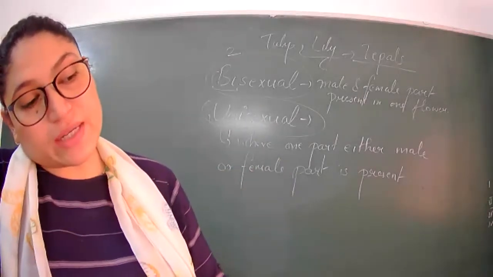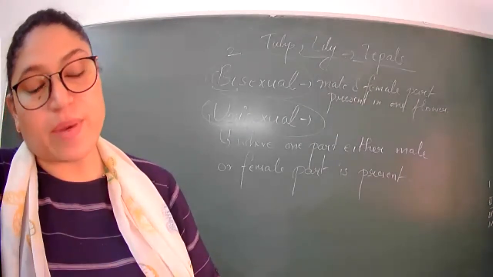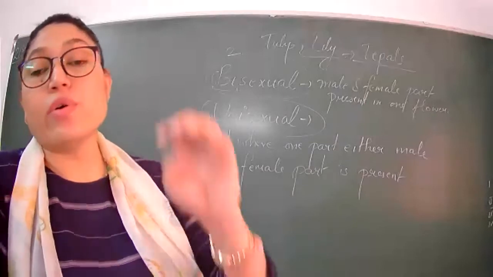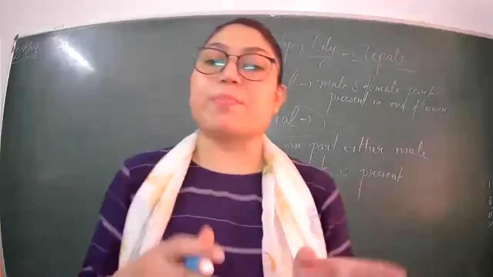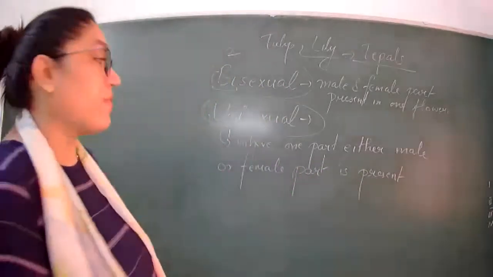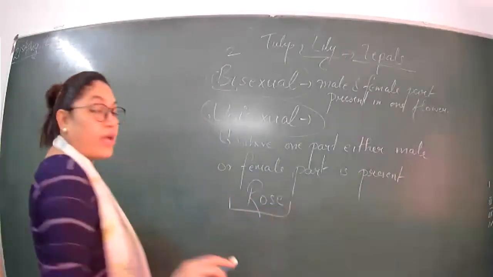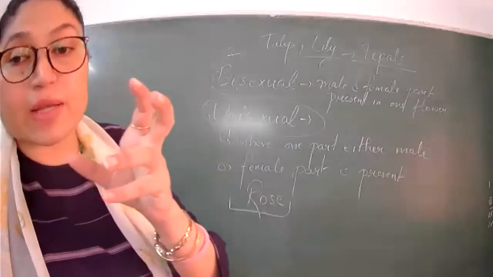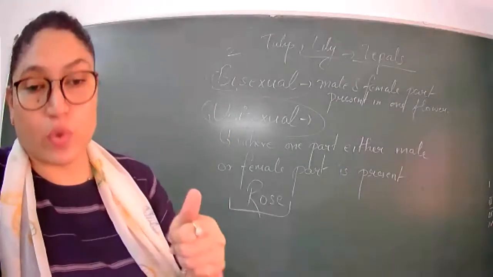Did you find any flowers in which the number of sepals is different from the number of petals? Yes, I also told you that it is not necessary that in every flower the number of sepals and the number of petals are the same. It can be different, like in the rose flower. In the rose flower, there are so many colored petals, but sepals are very few.